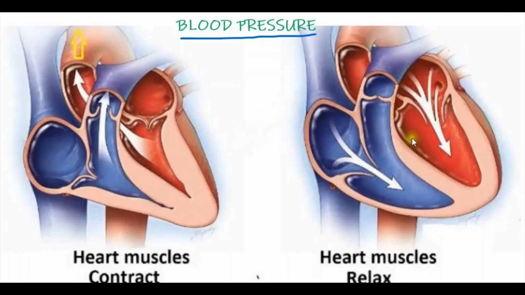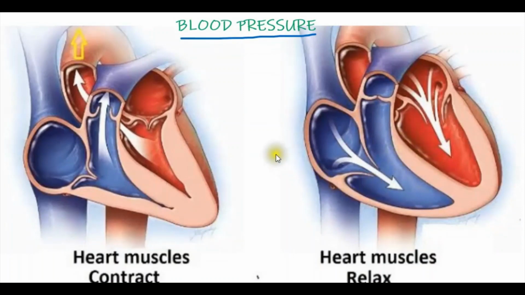Then see the next one, that is the diastolic pressure. Diastolic pressure means during diastole, the ventricles relax. So when the blood is coming back to the atrium, the heart muscles relax. The veins are carrying the blood to the heart, or to the atrium. So at that time the pressure is low, so it is referred to as diastole. Here the pressure is high, so the heart muscles contract, that is known as systolic pressure. But here the pressure is low, so the heart muscles relax, that is known as what?